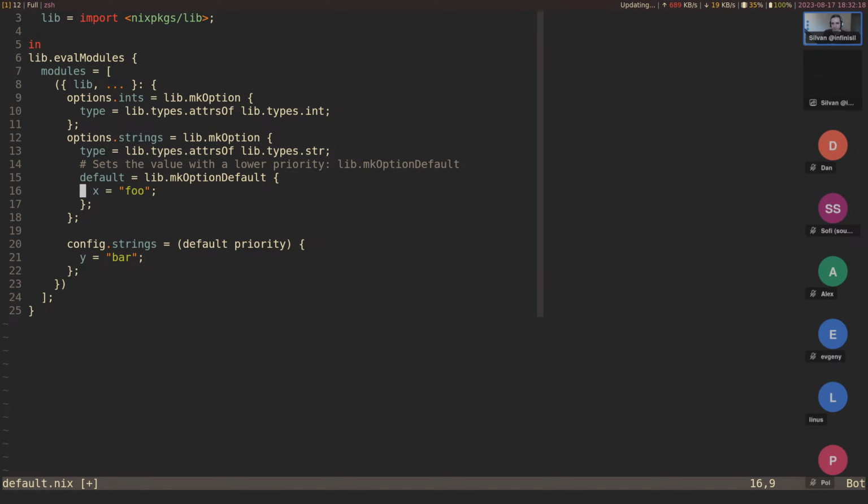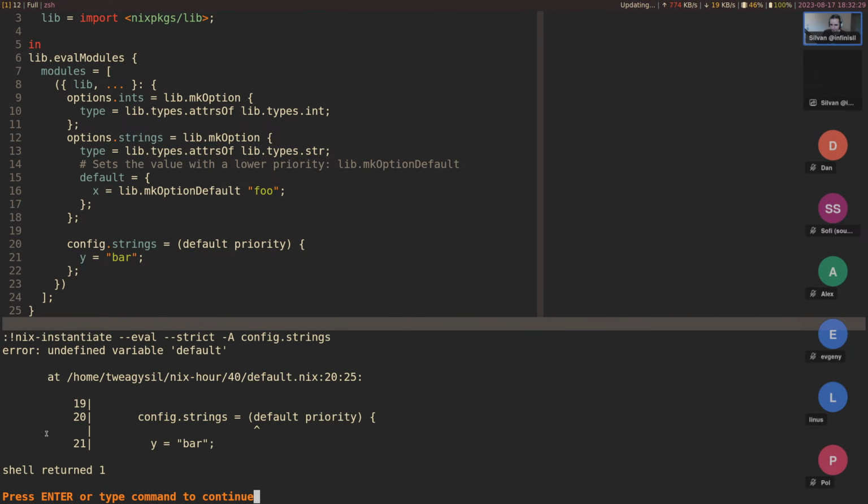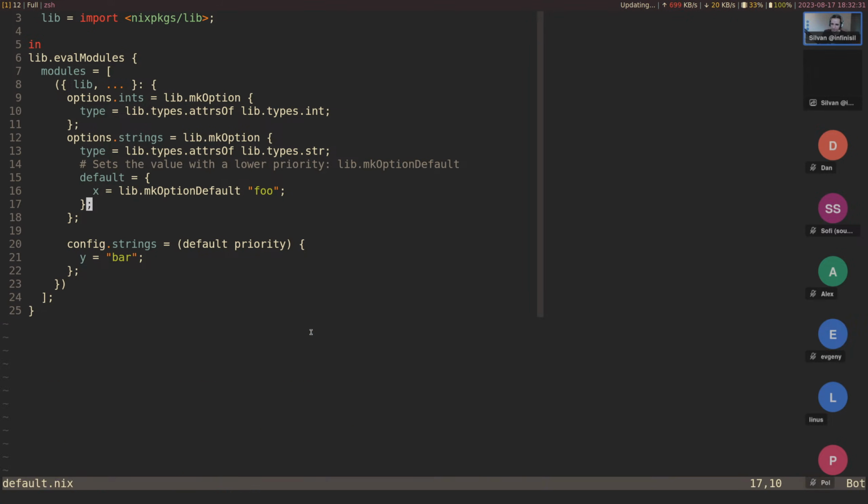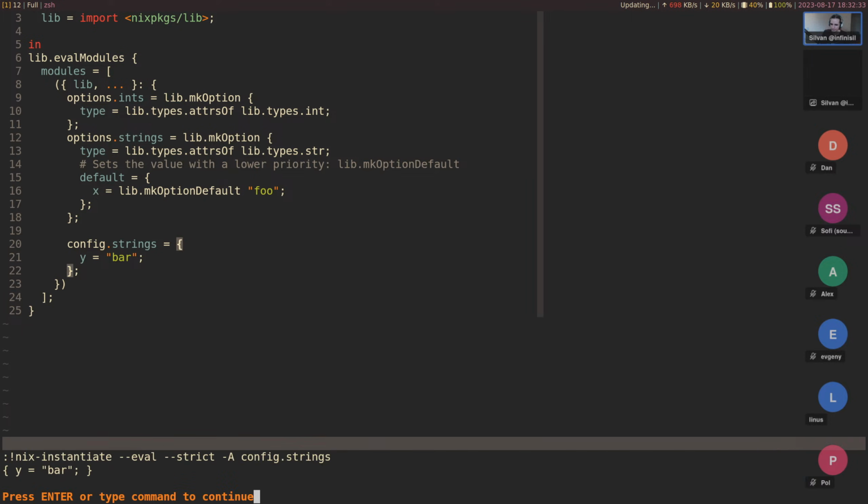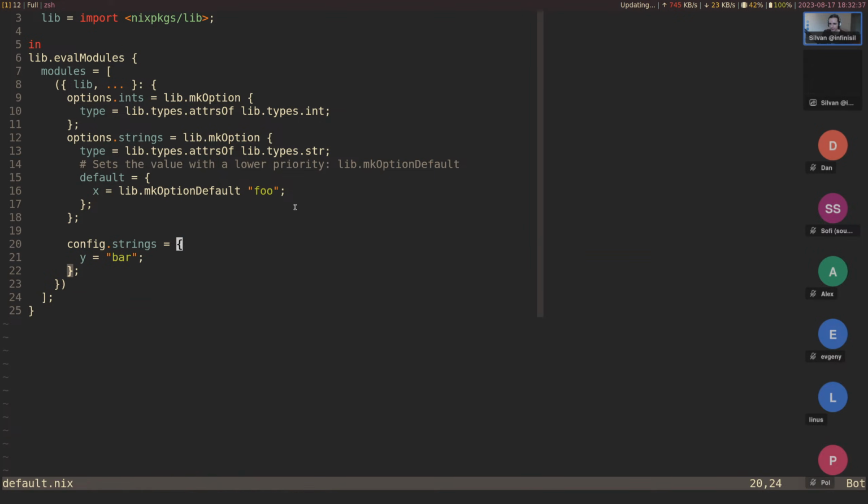So this is implicit here. We can't really change this. And we cannot do it here either. This doesn't work. It still just overrides the entire thing. And so the only way to do it is to not use the default in here.